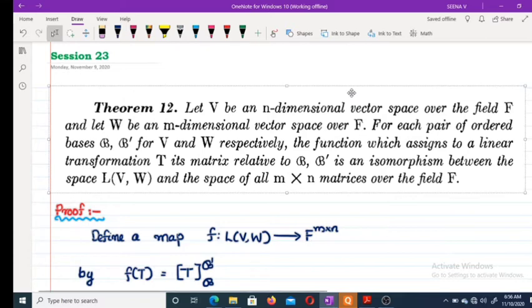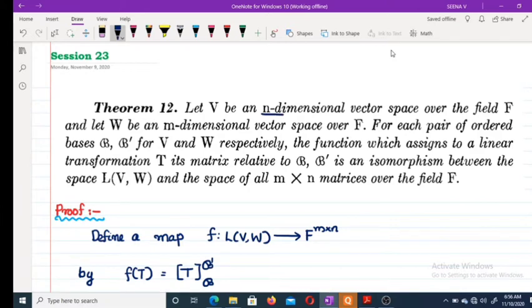Now the first theorem is: let V be an n-dimensional vector space over the field F and let W be an m-dimensional vector space over F. V is an n-dimensional vector space and W is an m-dimensional vector space. For each ordered pair of bases B, B dash for V and W respectively, the function which assigns to a linear transformation T its matrix related to B and B dash.